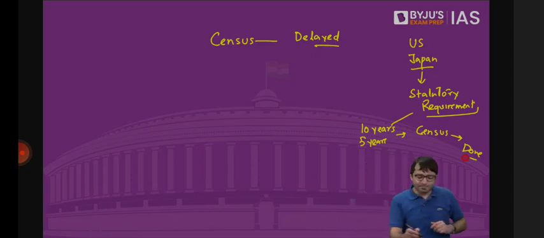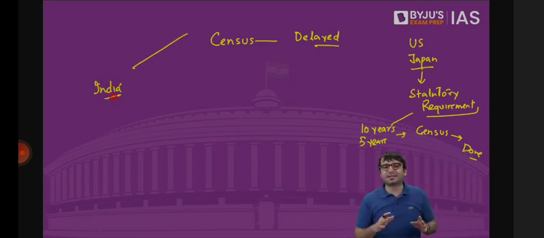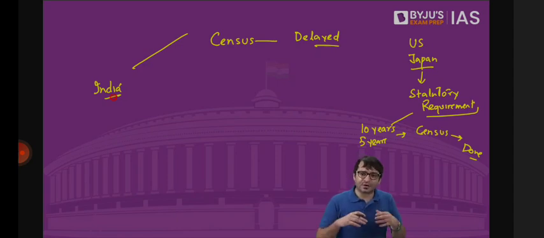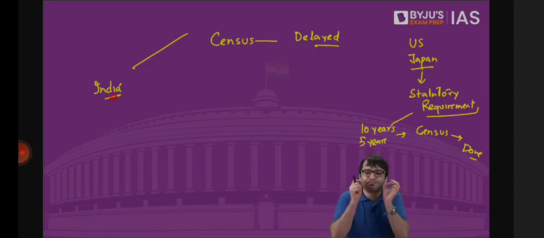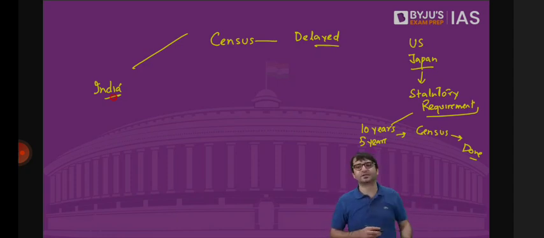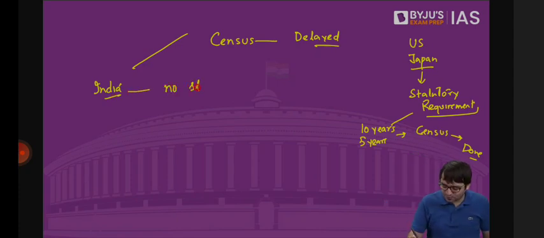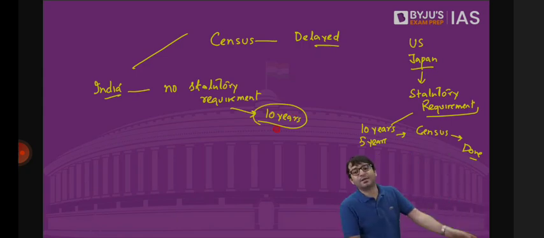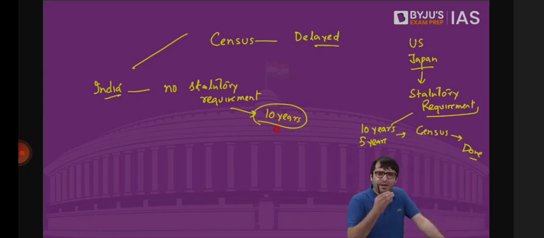But in India, census is carried out by the Ministry of Home Affairs, by the Registrar and the Commissioner of the Census Department. Census is carried out under the Census Act of 1948 and various census rules, but it is not mentioned anywhere that census has to be carried out every 10 years. That means in India, there is no statutory requirement that census is to be carried out every 10 years. Although it was carried out every 10 years, right from 1881, one by one, last it was done in 2011.